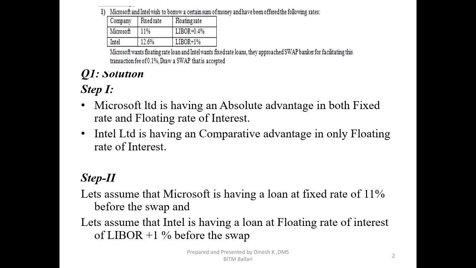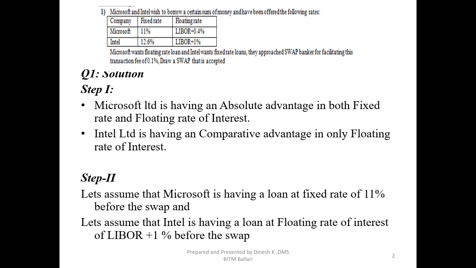So Microsoft wants a floating rate, is what has been given. When I say Microsoft wants a floating rate, it is clear that under a swap transaction they want to convert their existing borrowings into the floating rate. Since there are only two options, fixed rate and floating rate, we can assume that since they want floating rate loan under a swap, they presently have the loan at a fixed rate, that is at 11%. So Microsoft can be assumed to have a fixed rate loan, and they want to convert that loan from fixed rate to floating rate.